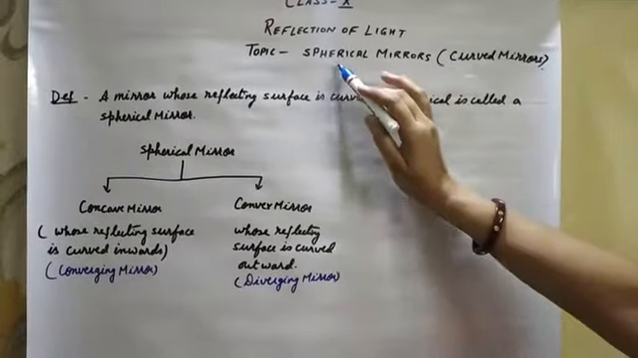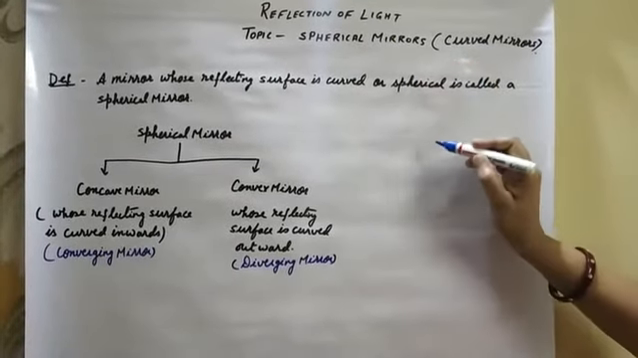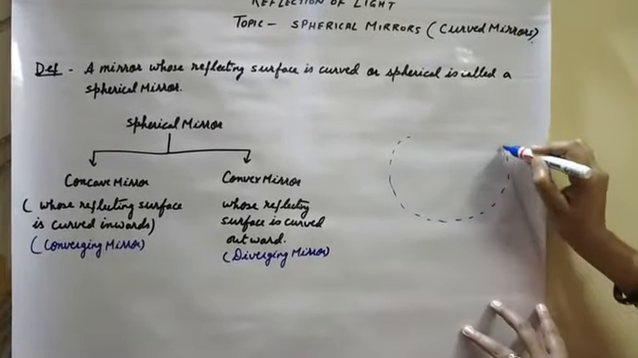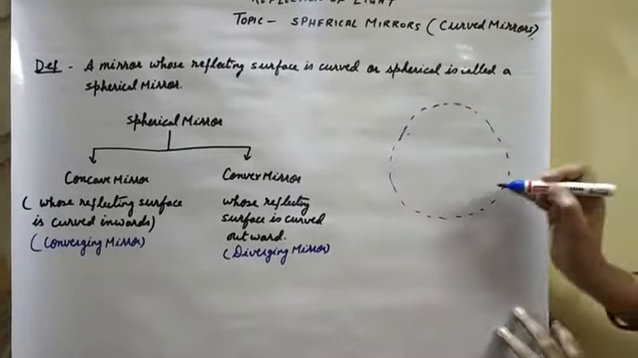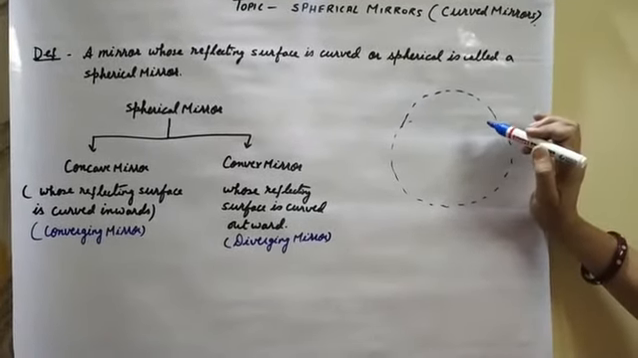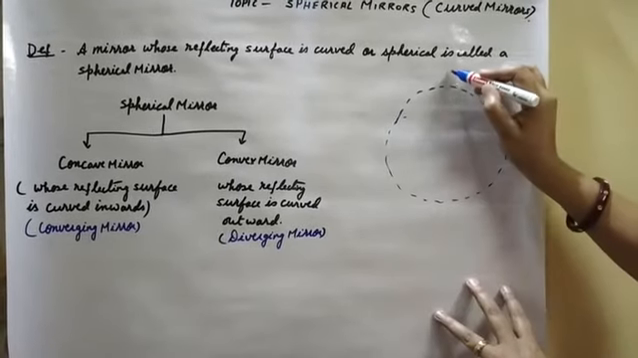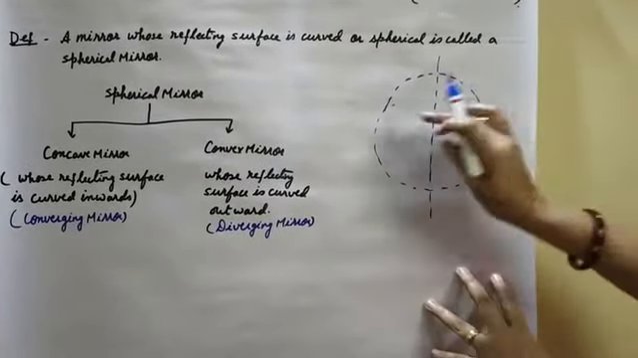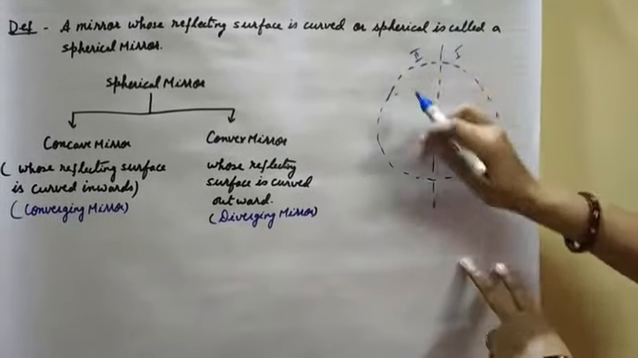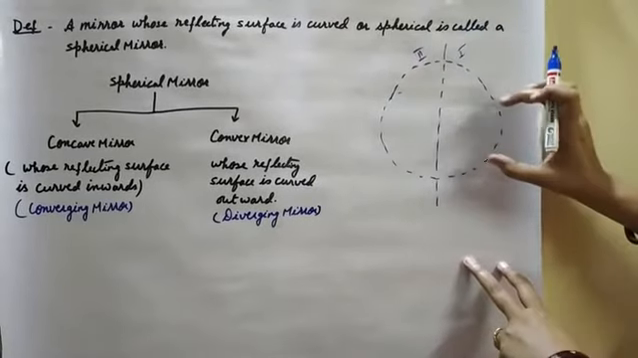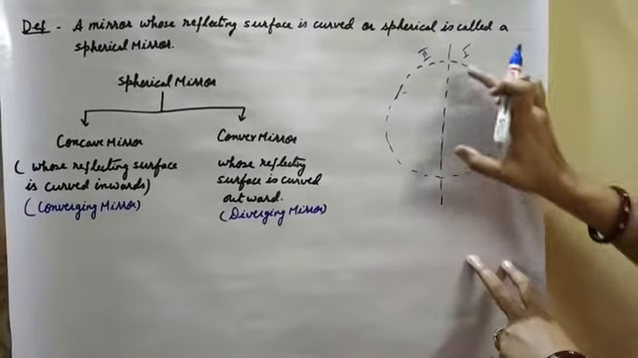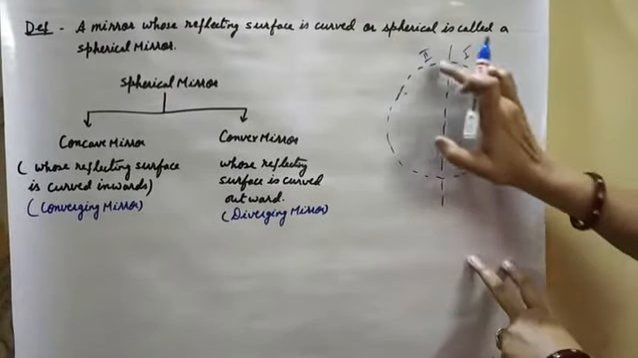Before starting, just imagine a hollow sphere of glass. You can imagine a football also. A football is hollow from inside. If we cut a football, we will get a curved shape like this, first and second. Both are curved. So imagine a hollow sphere of glass. If it is cut, then we will get a curved sphere.